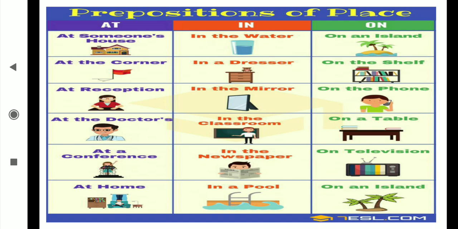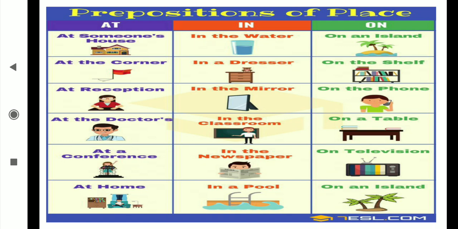Then now, at someone's house, where it is, we are getting the answer of where. Okay, for the place we are getting the answer of where. For time we are getting the answer of when. Okay, when I complete my work at 6 o'clock, then at is coming for the time. Then where I have completed my work, in my house, it is showing the place, that's why in will go for the place.